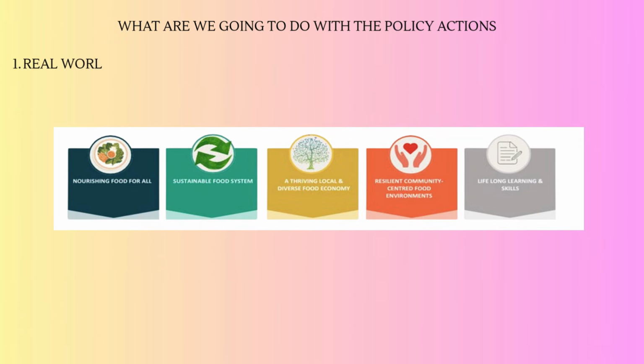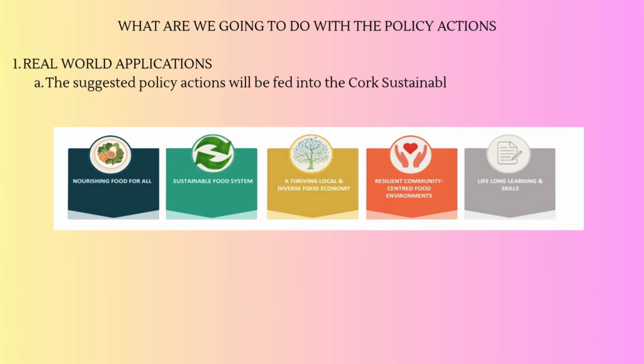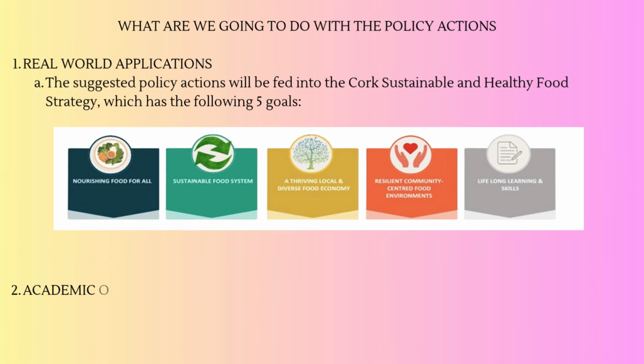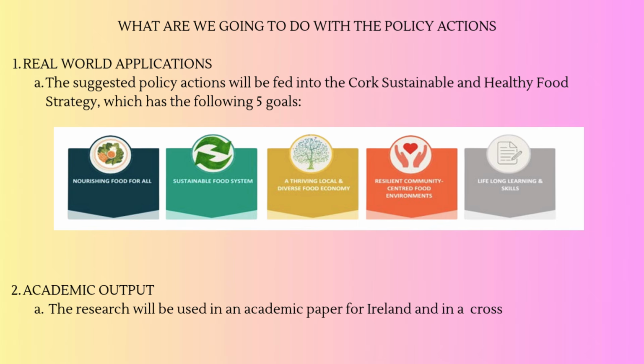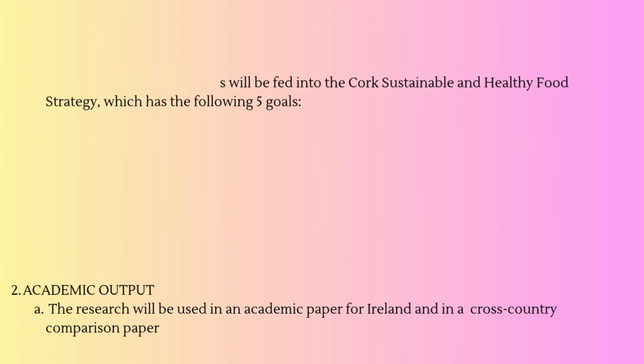These policy actions will be fed into Cork's Sustainable and Healthy Food Strategy, which has 5 goals. The findings will also be used in academic output for Ireland and in a cross-country comparison paper.